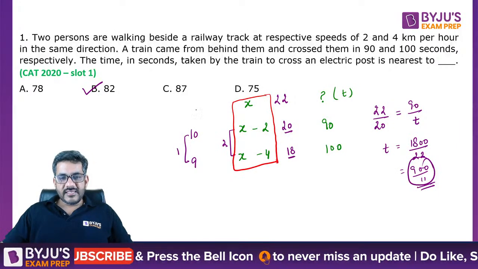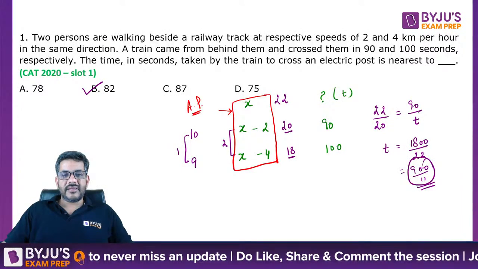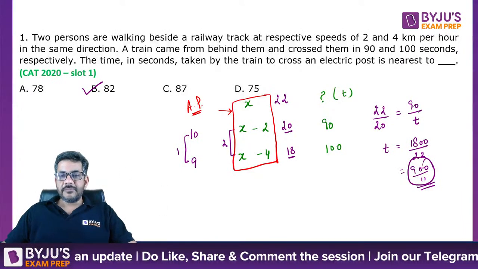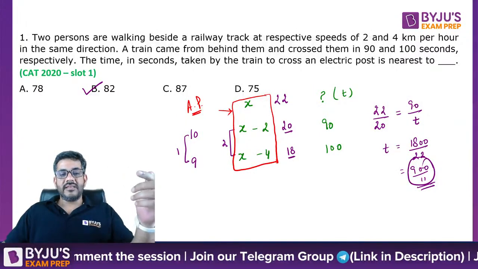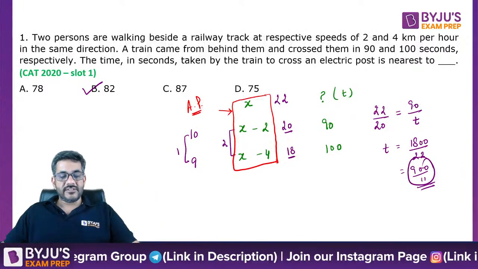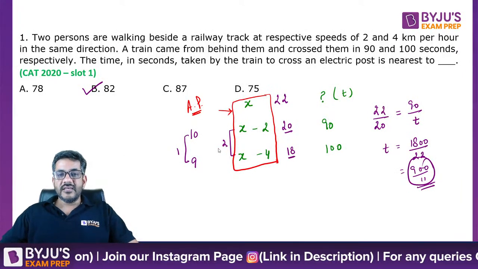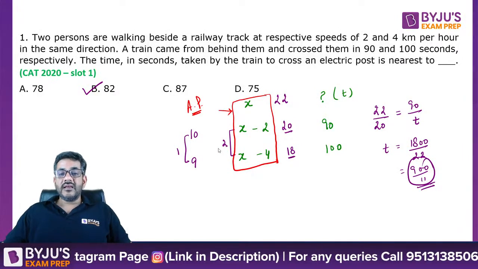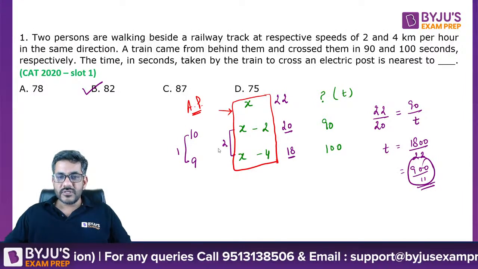Can I say these three speeds, they are in an AP series? Quickly tell me. Can we say that these three speeds are in AP series? x, x minus 2, x minus 4. So this AP series is running, right? So x, x minus 2, x minus 4, they are in AP series. If they are in AP series, then I know that they are inverse of each other, right? Speed and time, they are inversely proportional to each other.